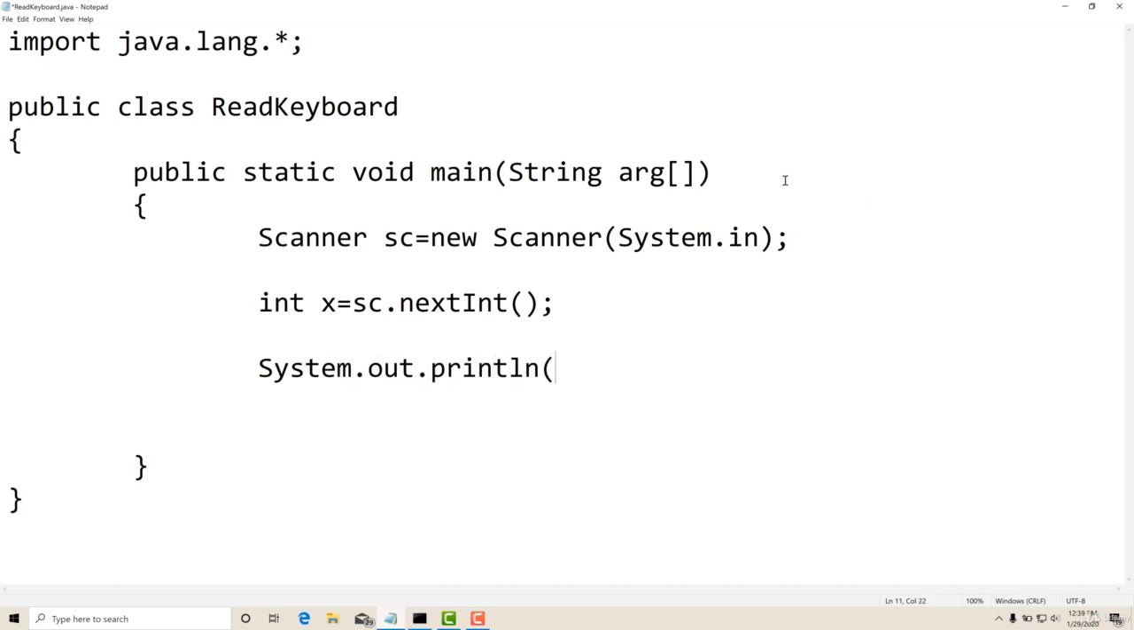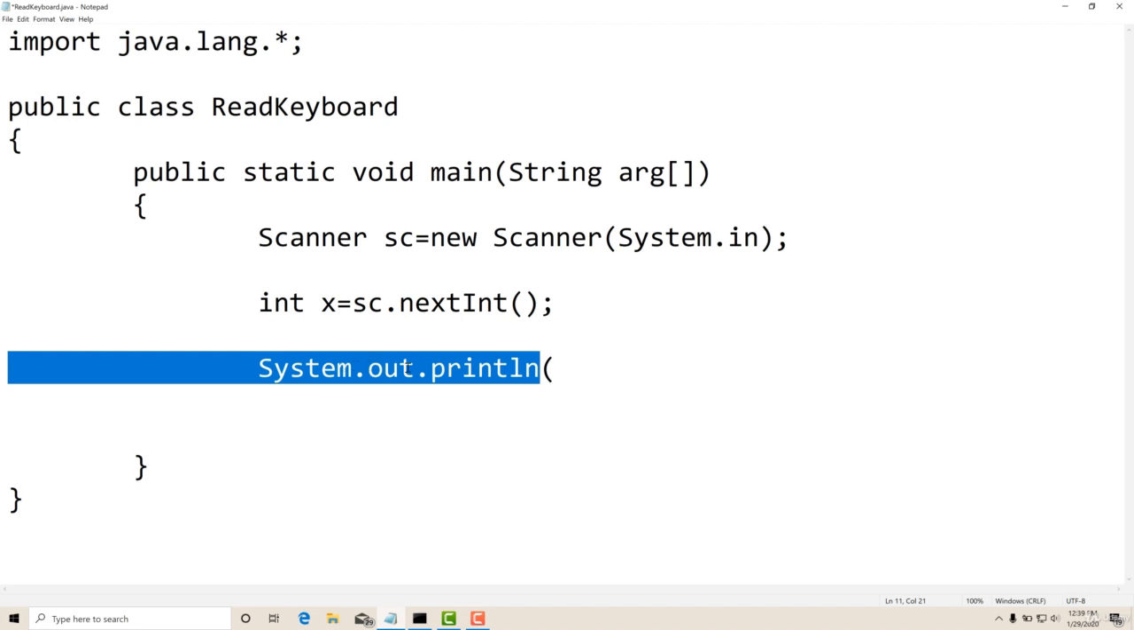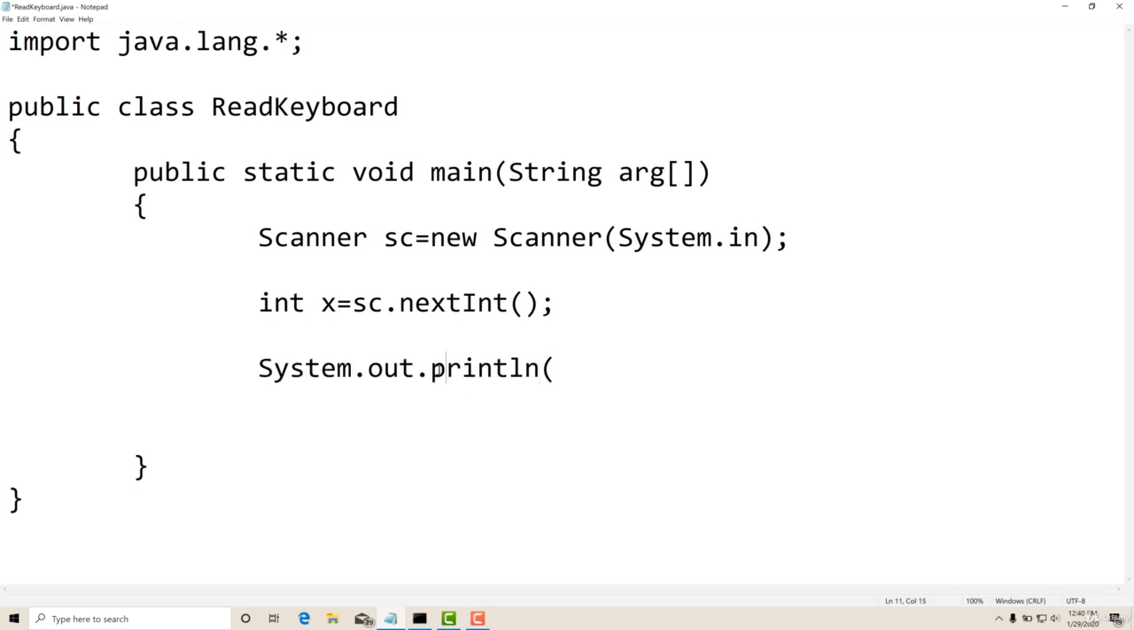System.out.println. See, just like System.in is an object attached to the keyboard, System.out is an object attached to the monitor, that is the display device, and it has a method called println which will print and move the cursor to the next line. So this ln means it will move the cursor to the next line. Anyway, I will display that number. That's it. Simple code I have written. This code will read an integer and display an integer.